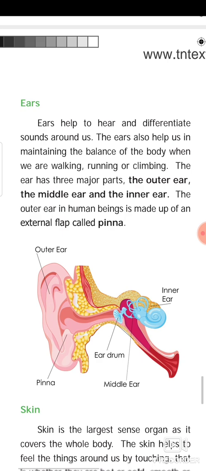Ears help to hear and differentiate sounds around us. The ears also help us in maintaining the balance of the body when we are walking, running and climbing. The ear has three major parts: the outer ear, the middle ear and the inner ear. The outer ear in human beings is made up of an external flap called pinna.